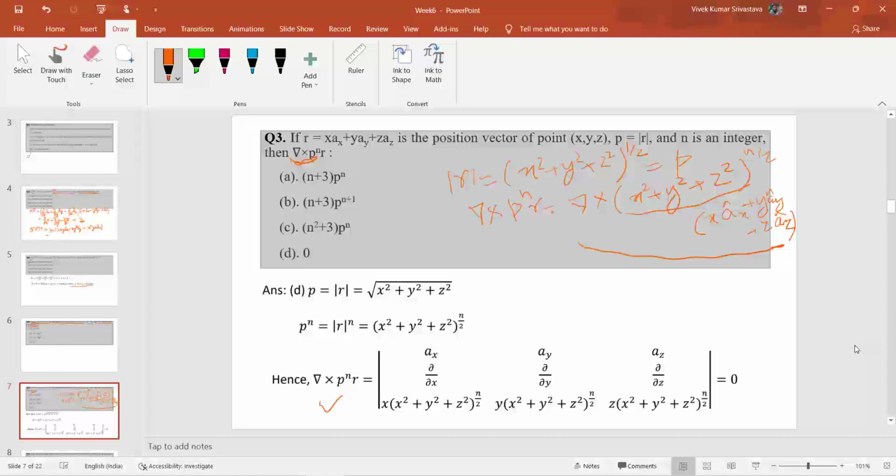This curl can be calculated as the determinant of ax, ay, az, del by del x, del by del y, del by del z, and this quantity you can multiply inside this vector quantity. The first component is the multiplication of x with this quantity. Similarly, the second component is the multiplication of y with this quantity, and the z component is the multiplication of z into this quantity. So you can calculate the curl, and once you calculate it, it will come to 0. So option D is correct here.